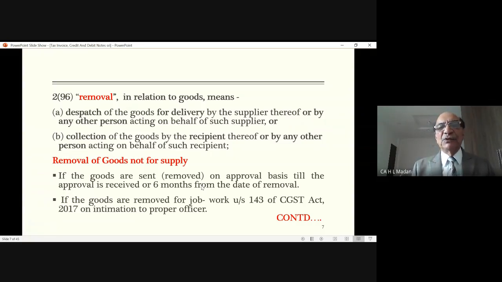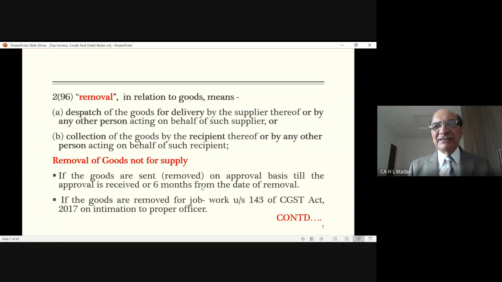Removal of goods not for supply. As I explained to you, if the goods are to be removed for supply, then tax invoice is to be issued. But if these goods are not going for supply and going for some other reason such as job work, or goods are sent on approval basis. Sometimes what happens, just like jewelry and certain other items, the supplier puts them in the showrooms of other persons.